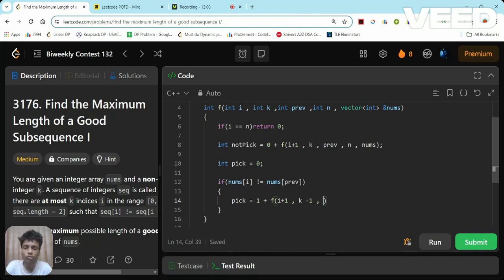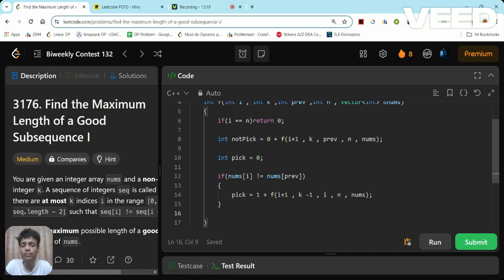And change the value of the previously picked index to the current picked index. Basically, I have picked a new index, so I will change it to i. Now I'll pass here n, then nums. Anything else remaining? Nums and previous. Yeah, this is the case when the previously picked element is not equal to the currently picked one.